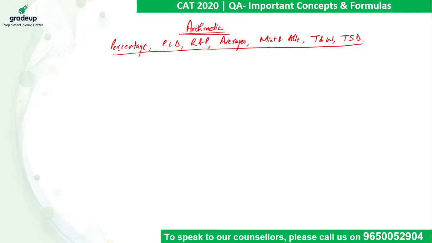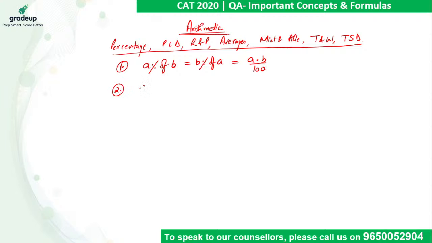So while doing calculations based on percentage, I am going to number everything we discuss so that you can have a quick revision, right? In case of percentage, if we have to calculate A% of B, it is the same as B% of A, which is equivalent to A into B upon 100.